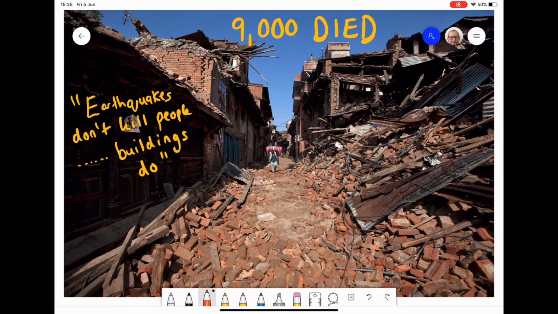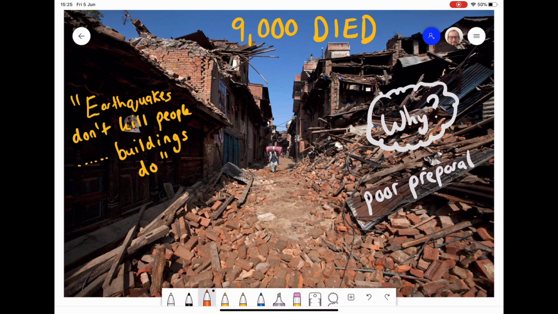So in this example of hazard management, a lot of what I'm going to talk about is the response afterwards and the long-term planning. In the actual Nepal earthquake, a lot of damage was done, as we can see in the picture, and 9,000 people died, roughly around that amount. We need to know why so many people died, and partly it was because of poor preparation. When I mean preparation, in this example, we're talking about the fact there was rapid urbanization, and because of that, we have poorly built buildings.